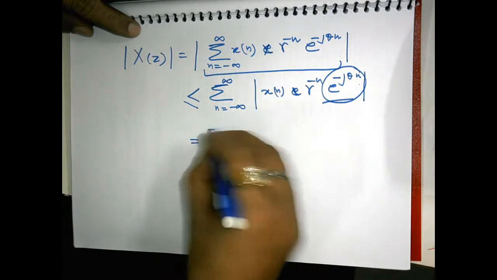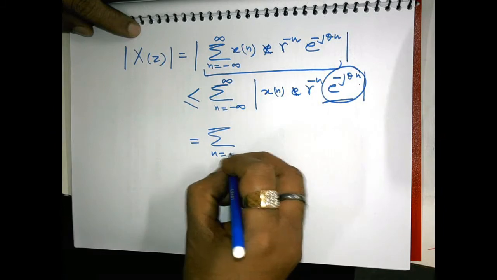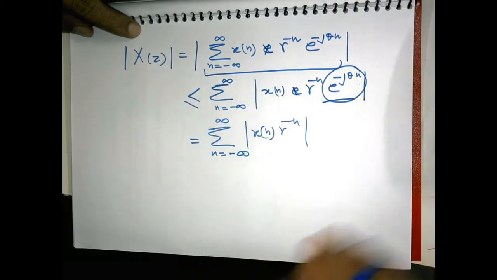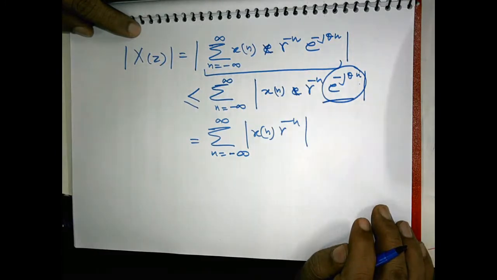So this is equal to summation n is equal to minus infinity to infinity |x[n]| r to the power minus n. Got the point?